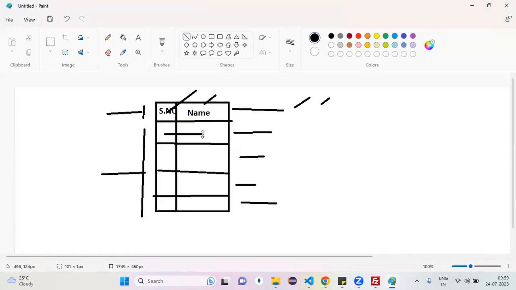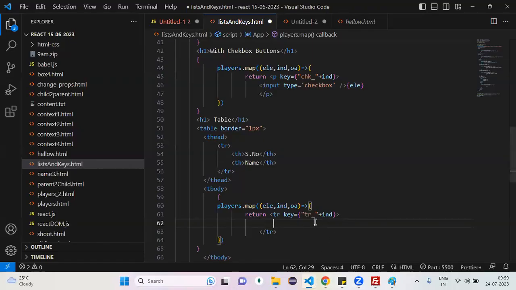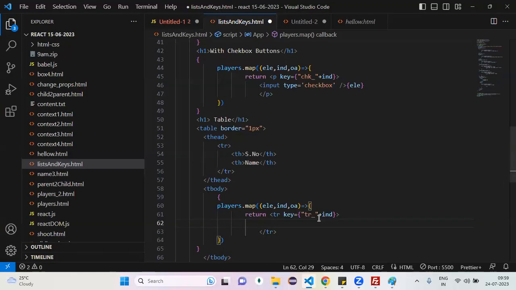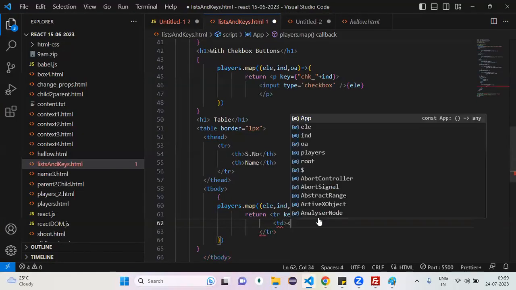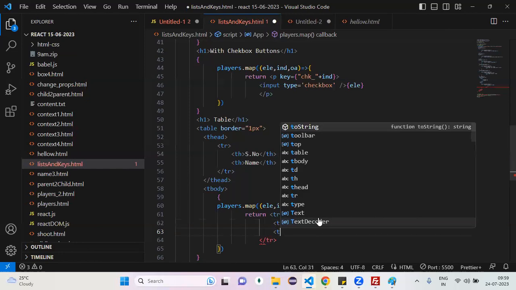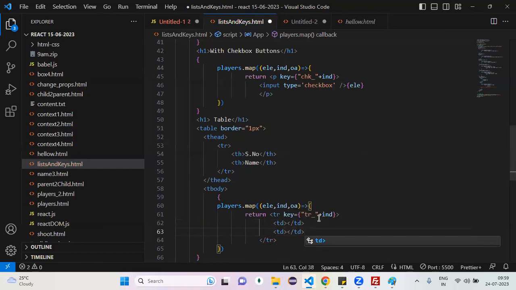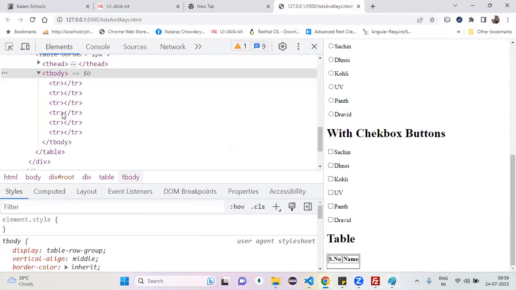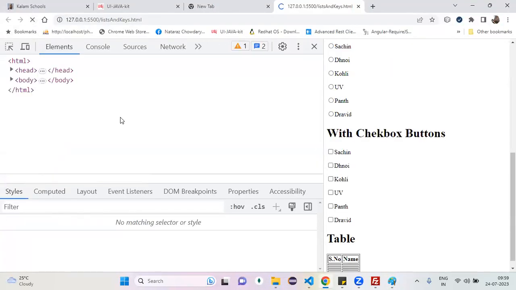Each and every row should contain what? TD. How many TDs? Only 2 TDs, right? Serial number is one TD, and this is one TD. So every row contains TDs, or not? Now I am hard coding. In future, we'll remove that one. Don't worry about that one. It's a matter of 2 only, right? Yes. So can I refresh the page?